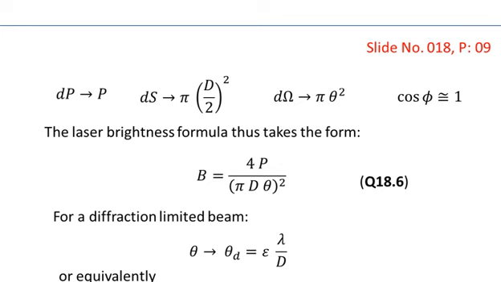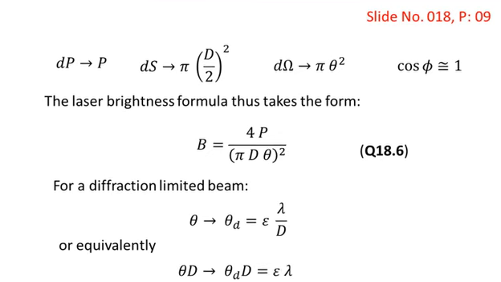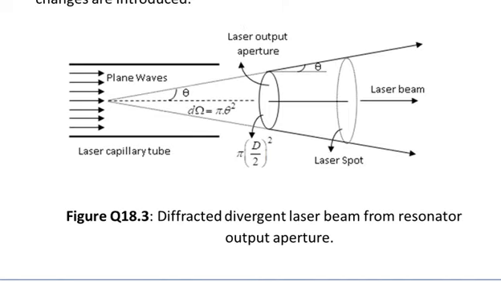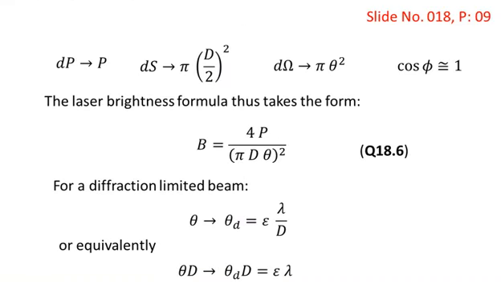The laser brightness formula thus takes the following form. Making these transformations in equation 18.5, we obtain the brightness formula for the laser beam, especially for the scheme shown here: the brightness of the laser is given by capital B is equal to 4 times P divided by the square of pi into capital D into theta.